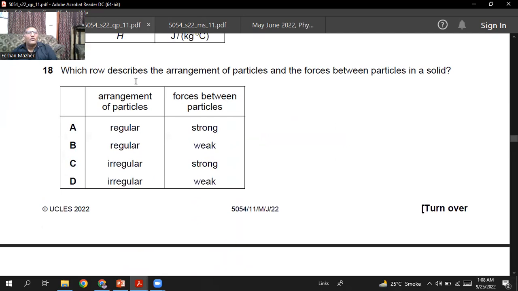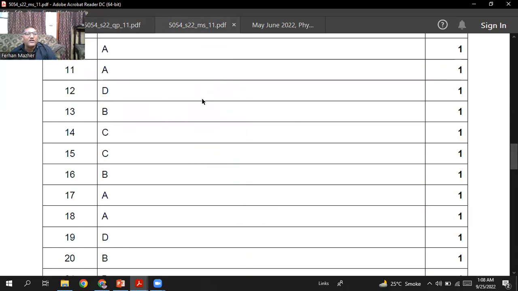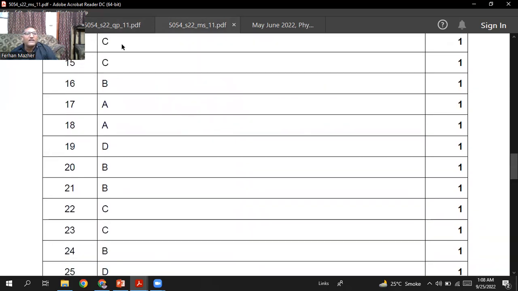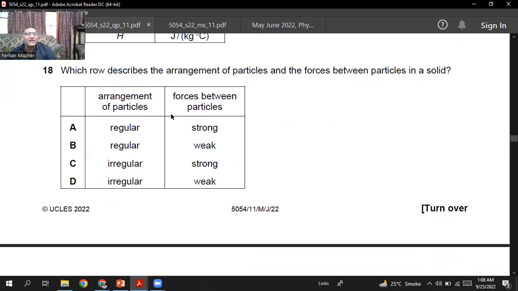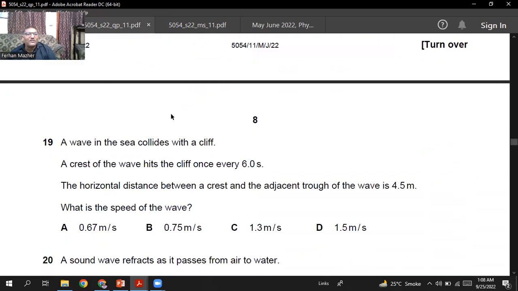Which row describes the arrangement of particles and the forces between the particles in a solid? In solids, the particles are arranged in a regular pattern, and the forces between the particles are strong. So I think A is the choice. Question number 18, A is the right choice. A simple and straightforward question.